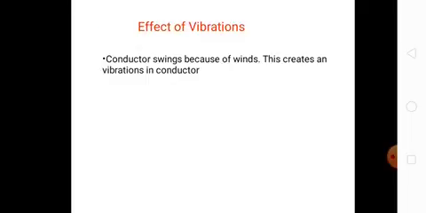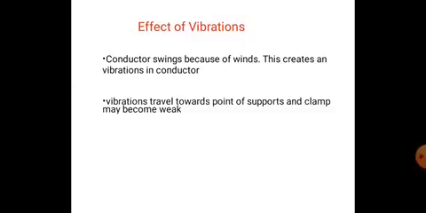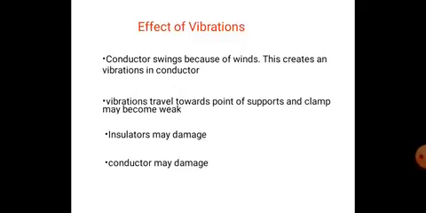Effects of vibrations. The conductor swings because of winds. This creates a vibration in the conductor. Due to these vibrations, the vibration travels towards the point of support and the clamps may become weak, and from this the insulators may be damaged and the conductor also gets damaged. So because of these winds and the vibrations in the conductor, the insulators and conductors will be damaged.